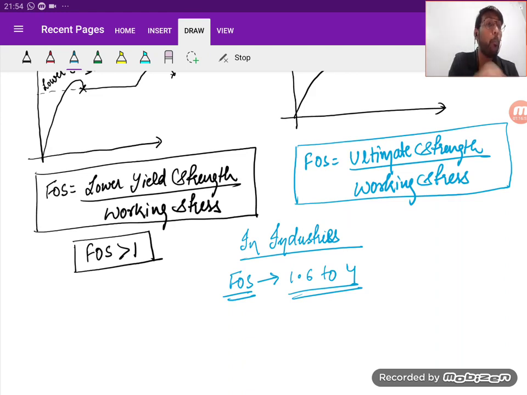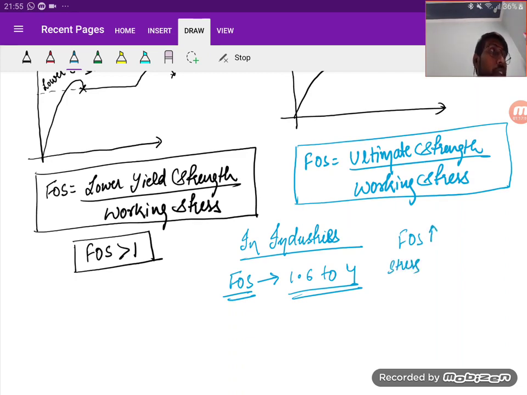if I say the factor of safety is more than 4, what will happen? So see, I'm seeing strength upon stress. If I need to increase the factor of safety, keeping the stress constant, the strength needs to increase. And if I need to increase the strength, I need to use better quality material to improve the strength and increase the factor of safety. Is it clear? Got the point?